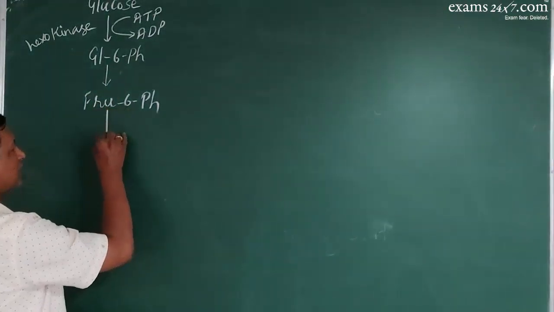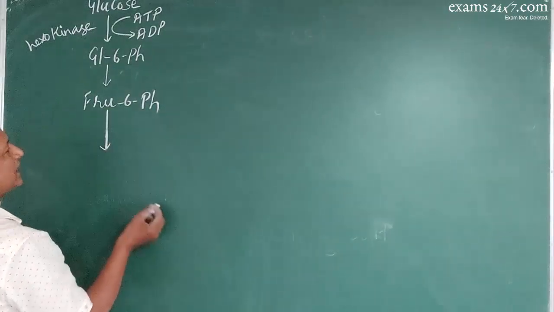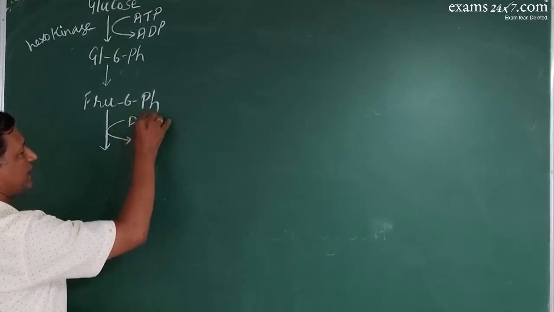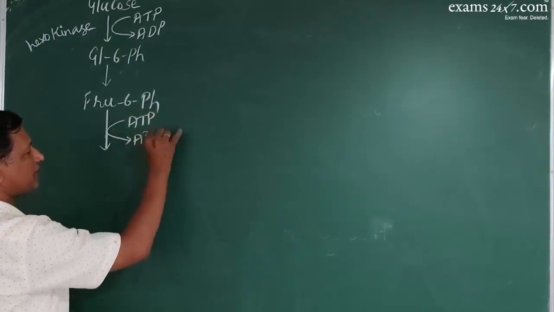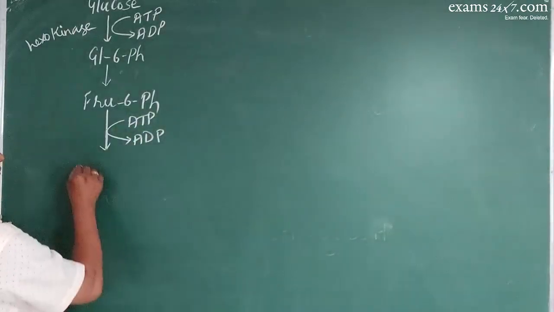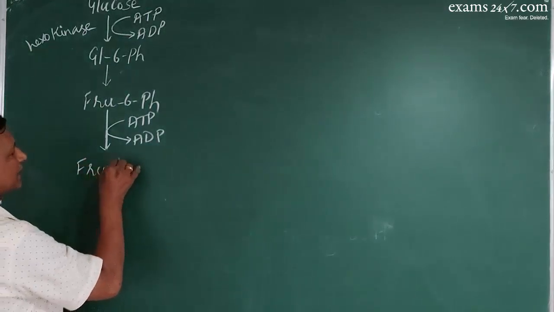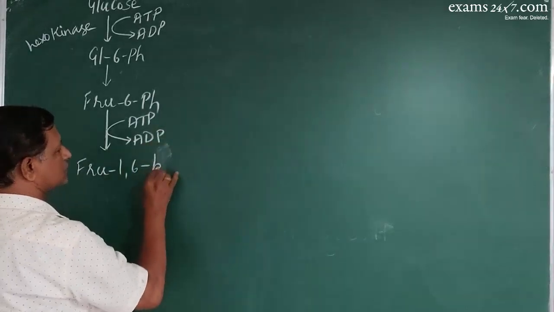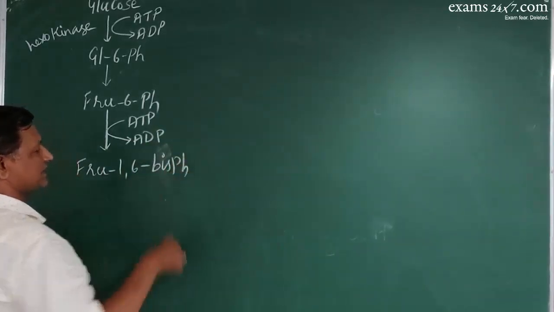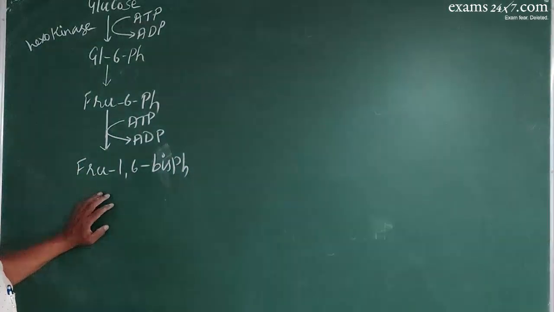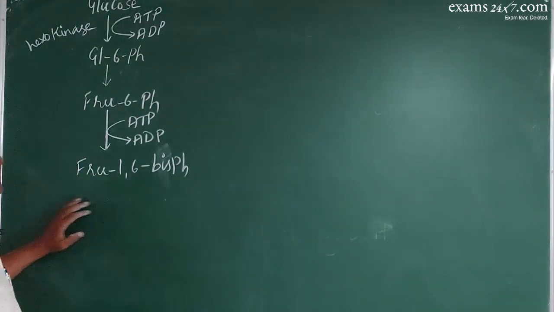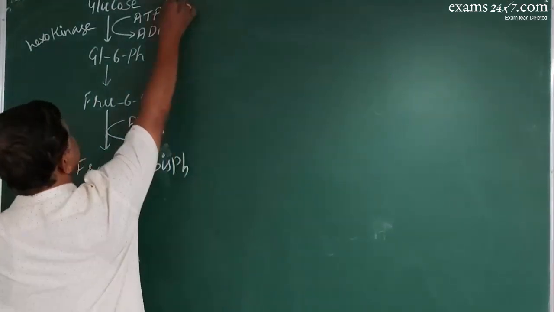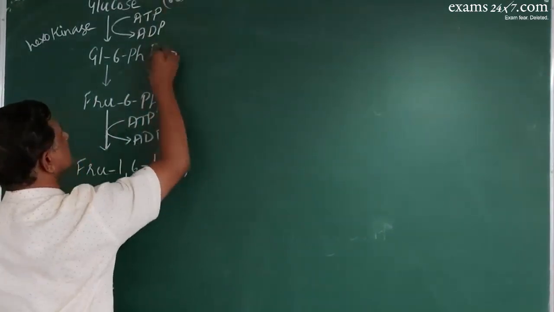This fructose 6-phosphate again undergoes one more round of phosphorylation using ATP. The phosphate of ATP will be attached to the first carbon atom of the fructose molecule to make fructose 1,6-bisphosphate. This is a 6-carbon compound.